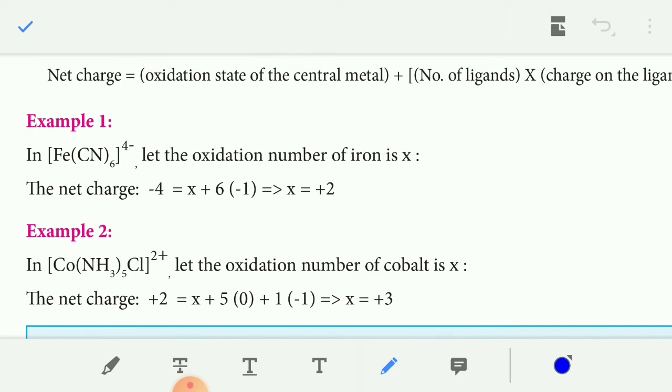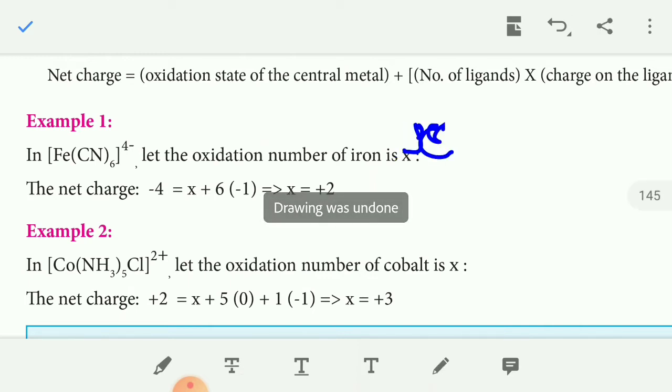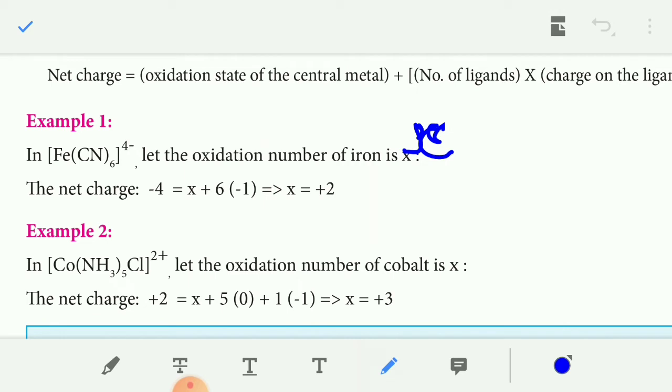I will explain. [Fe(CN)6]. We find the X. X plus 6, what is 6?